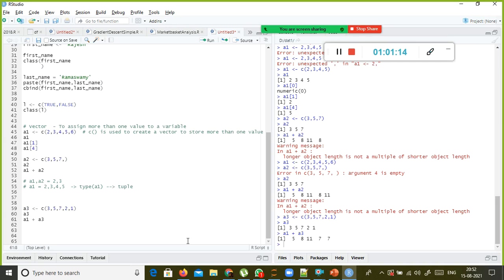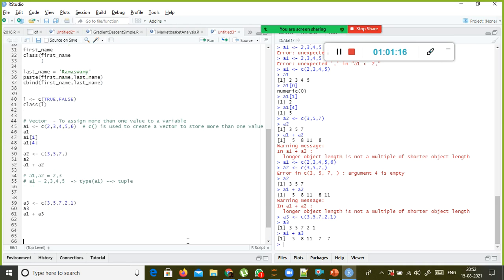So here plus is the mere addition. That is the beauty of the vector. But in Python, array to array, matrix to matrix, you can perform element-wise addition and multiplication, and you can do the dot product also. How many of you remember the dot product?